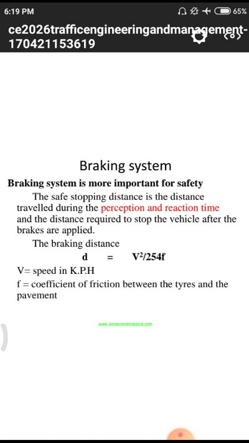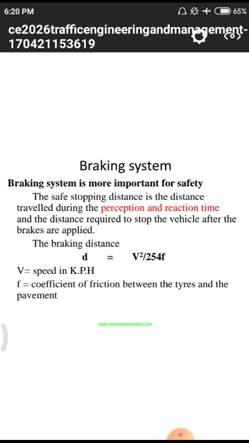This is due to gravity, acceleration, and mass. All those are related one to one, so the vehicle will not stop at a particular point.